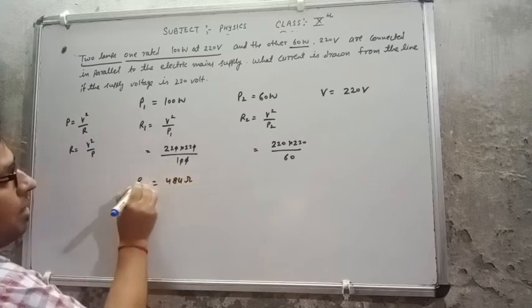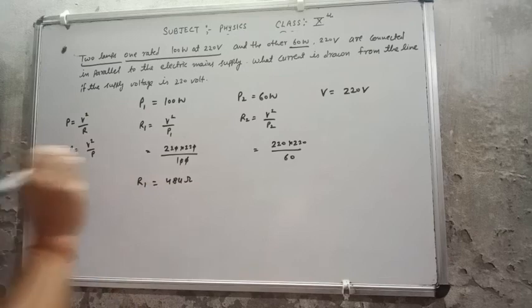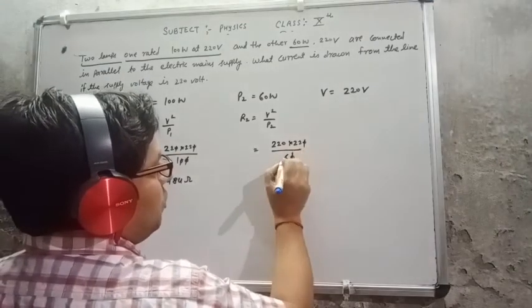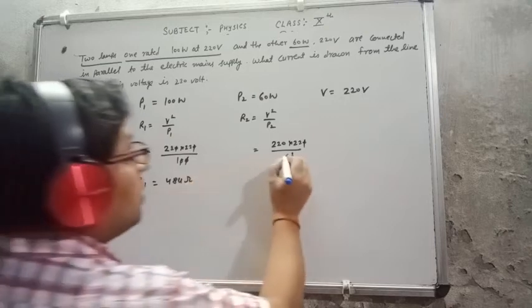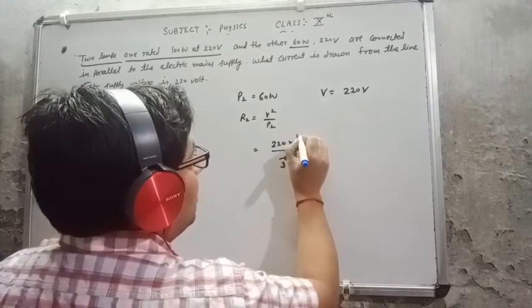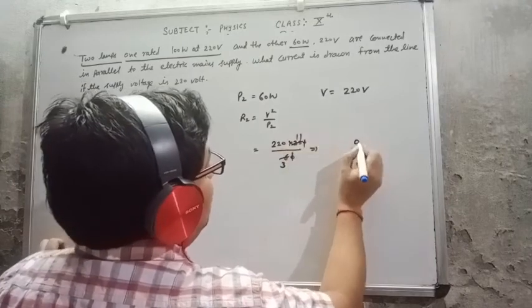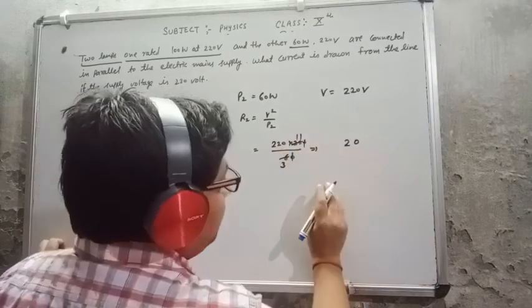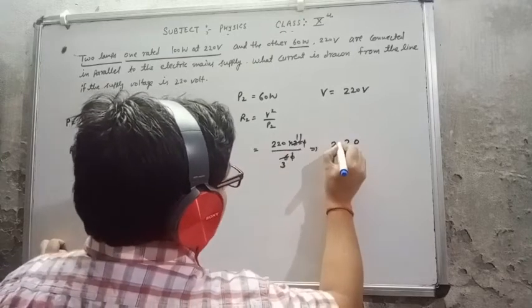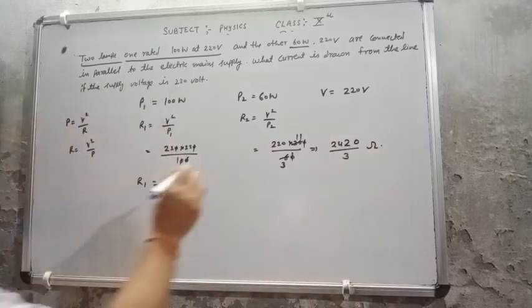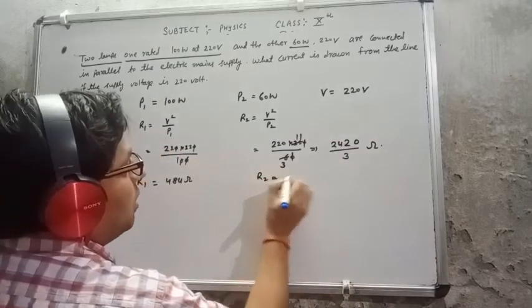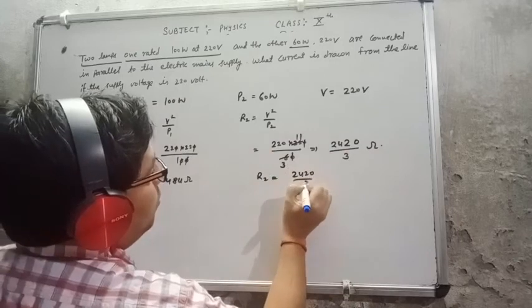R1 is coming 484 ohm. Now the zeros cancel. If we solve it, what is its value? 2 times 3 is 6, 2 times 1 is 2, 2 times 1 is 2, 11 times 0 is 0, 11 times 2 is 22, carry 2, 11 times 2 is 22 or 24. So R2 is 2420 upon 3 ohm.